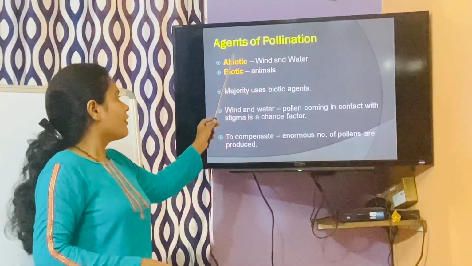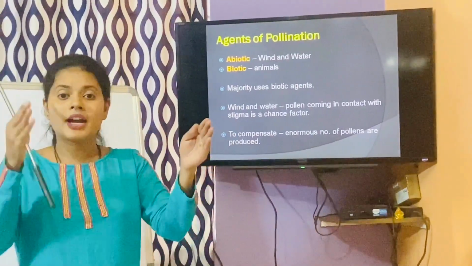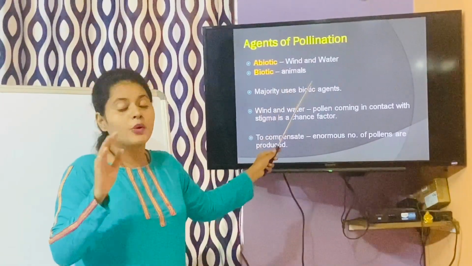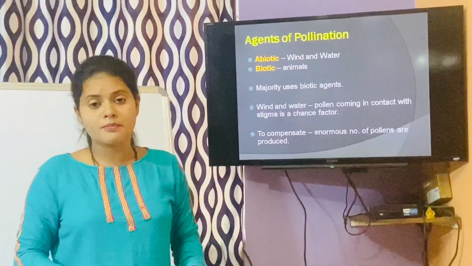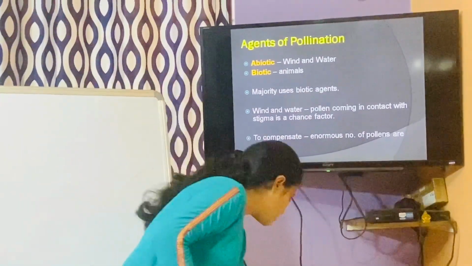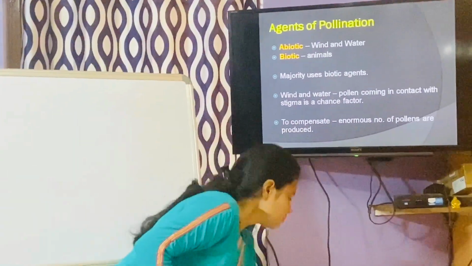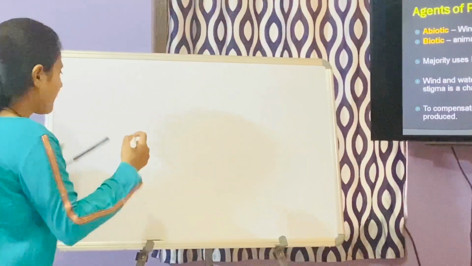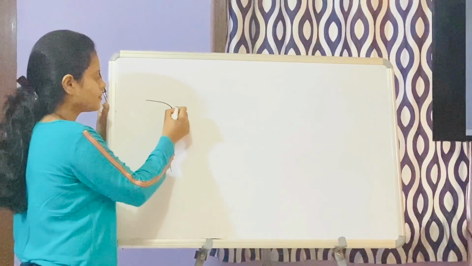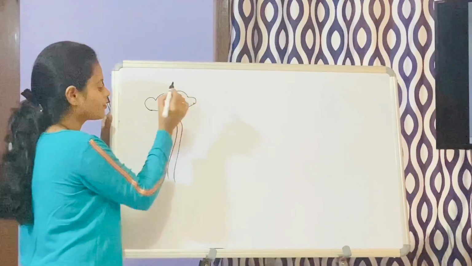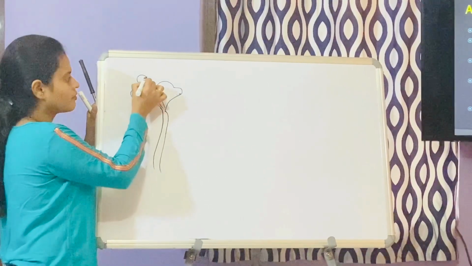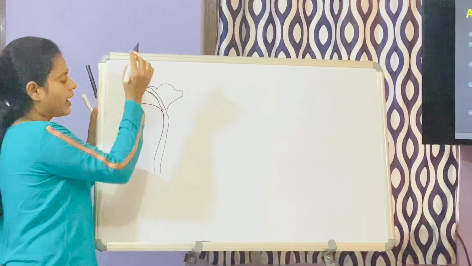Now, if I compare biotic and abiotic agents, the majority of the plants use biotic agents. Now, why are they using biotic agents in more number? Because suppose there is a plant, and this is a particular flower of the plant. The flower has got the anther.